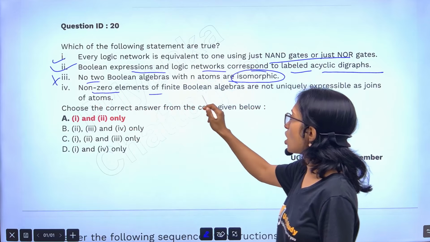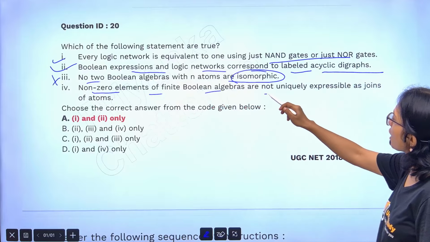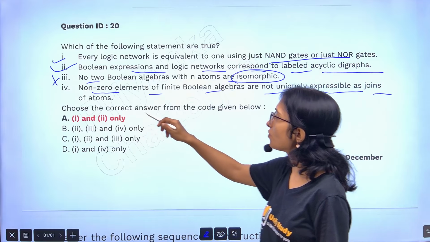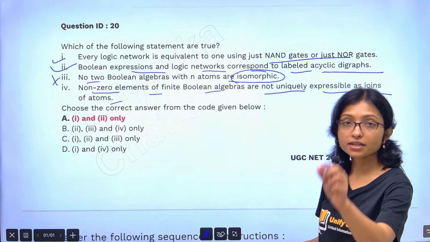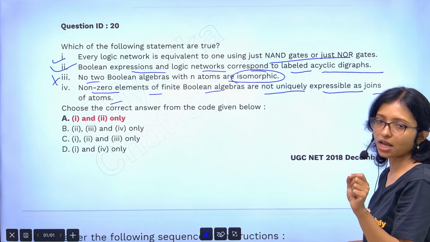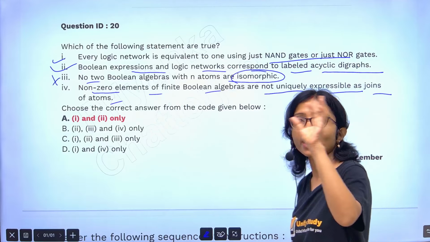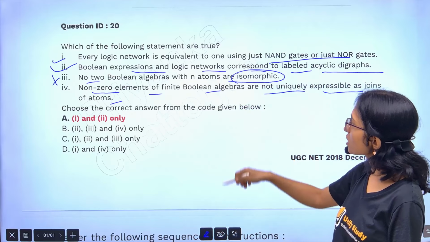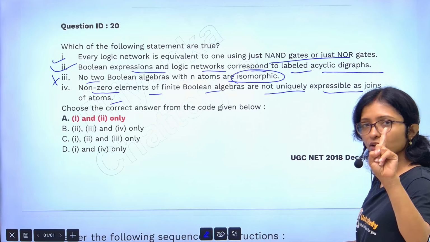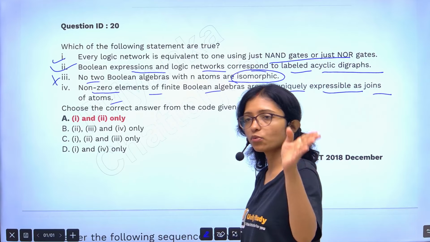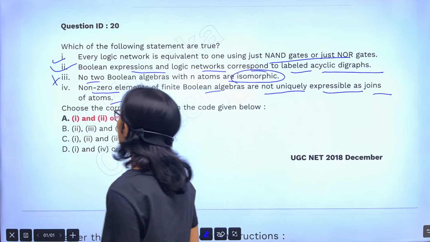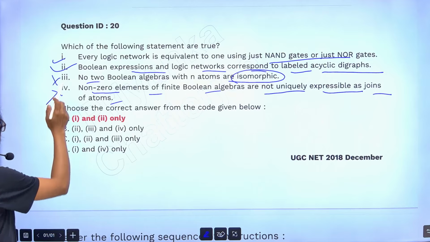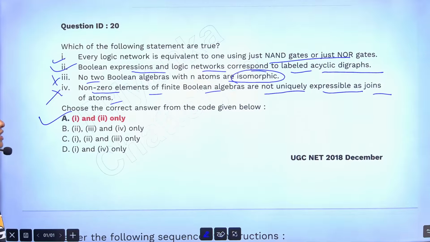Non-zero elements of finite Boolean algebra are not uniquely expressible as join of atoms. After solving, after simplification, you are getting a result. That one you cannot simplify more. That is not possible. So it is unique only, that unique one only. You are not able to simplify more, and that is only the value. You cannot do it. So that's why this is also wrong. So only option 1 and 2 is correct.